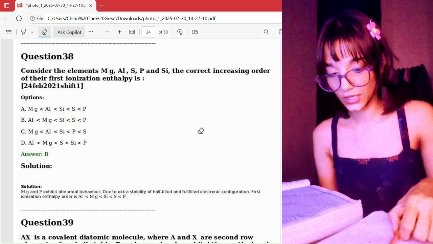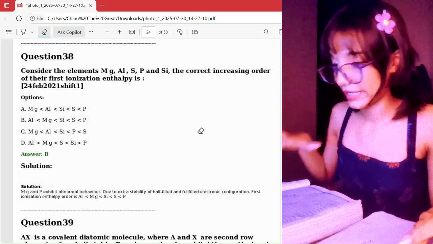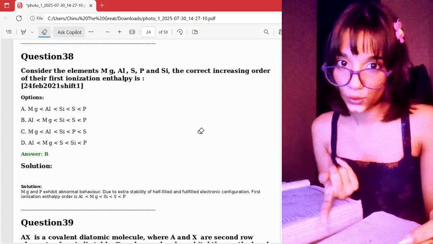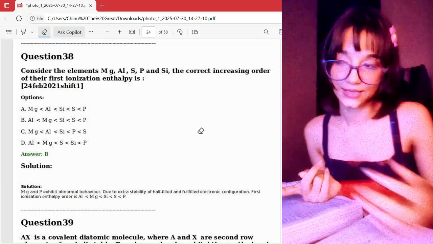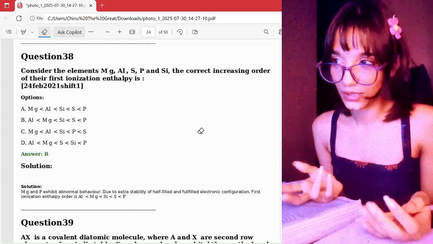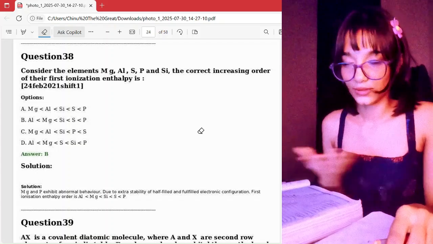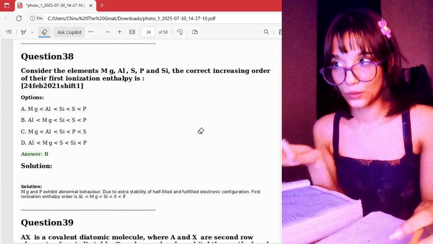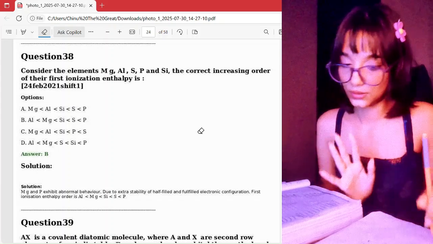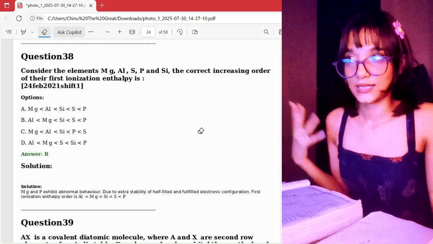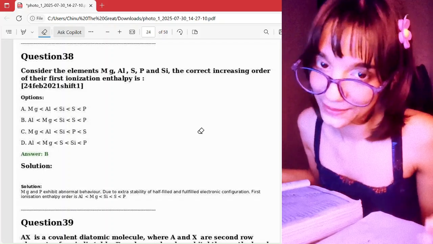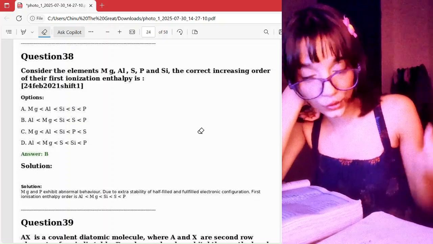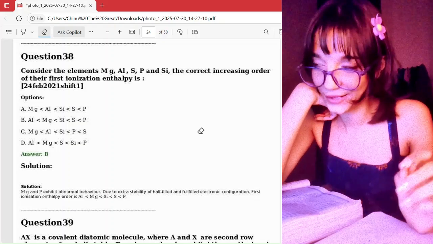So before starting, I'd also like to tell you that for this chapter, for chemistry, I've made 3 categories. Smash, you already know what Smash is, for hard questions that we kind of get stuck at a little. So pass, really easy, simple, just pass. And the third one is hard Smash. This category is for questions which are either really, really good, very conceptual, or they have an exception factor. In chemistry, there are a lot of exceptions. So if there's any exception, even if the question is super easy, I'm going to put it in the hard Smash category.